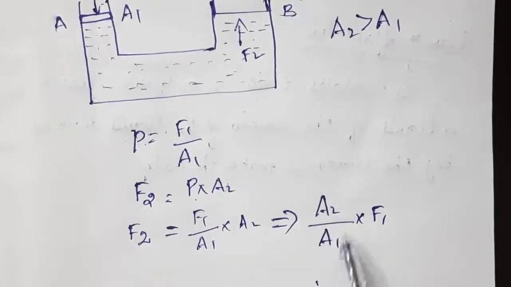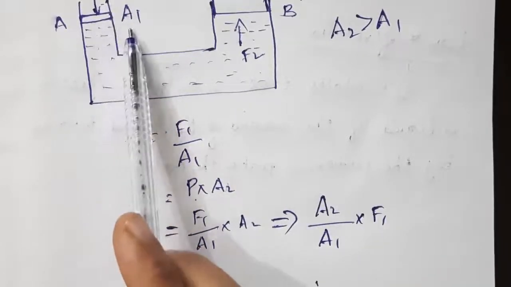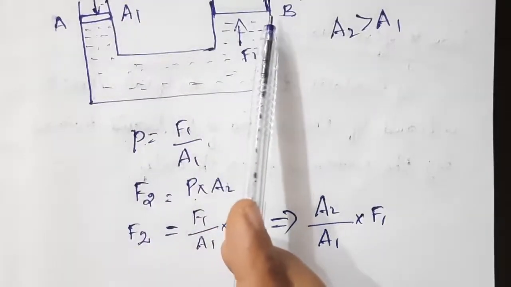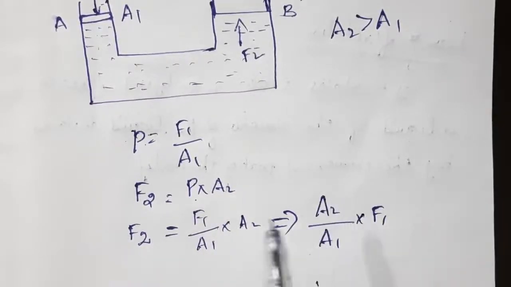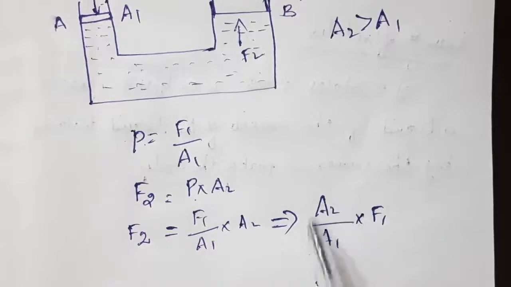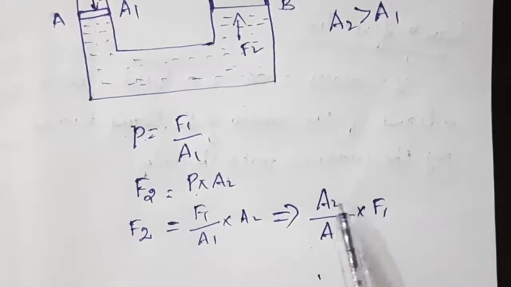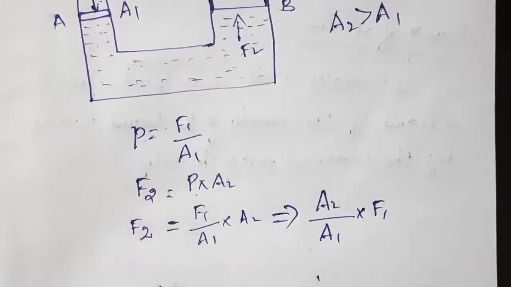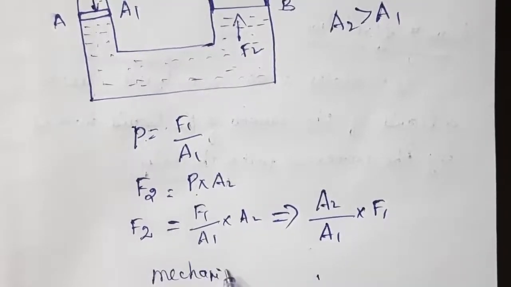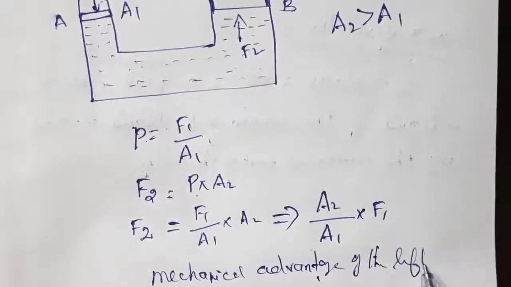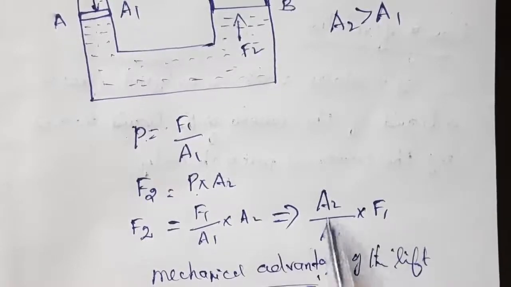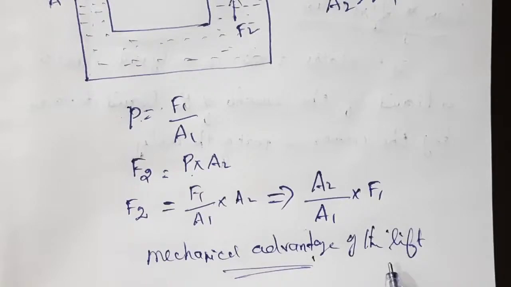This factor A2 by A1 is known as the mechanical advantage of the lift. Understand? So this is about Pascal's law.